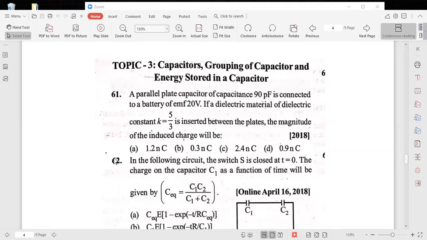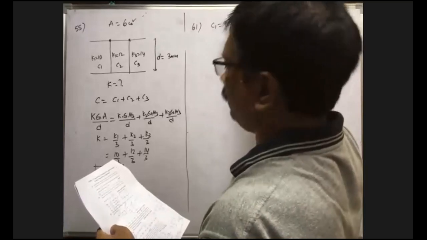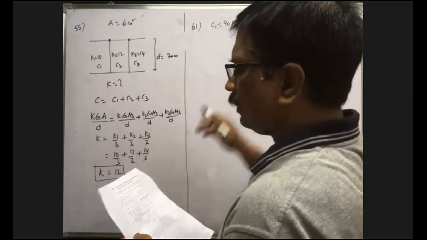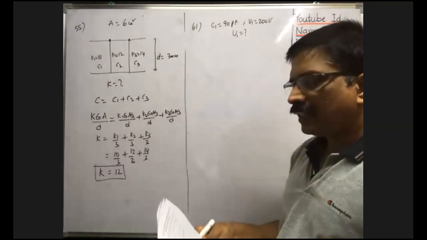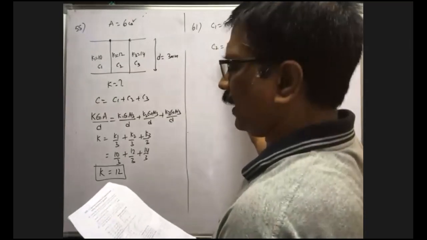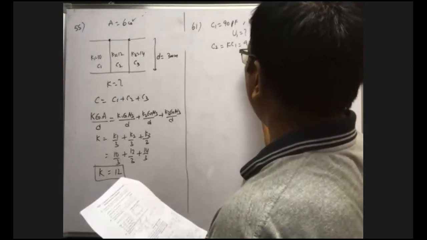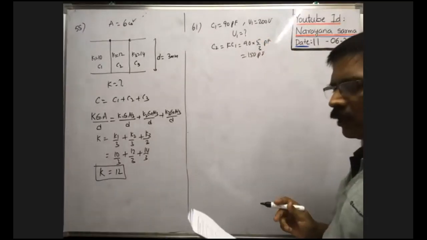Initially, all of you look at the board. When the capacitor of capacitance 90 picofarad is charged to a potential of 200 volt, then we know the energy stored U1. If the dielectric material of dielectric constant 5 by 3 is inserted between the two plates, now the capacitance becomes C2 is equal to K into C1, that is 90 into 5 by 3 picofarad, that is 150 picofarad. Capacitance changes.